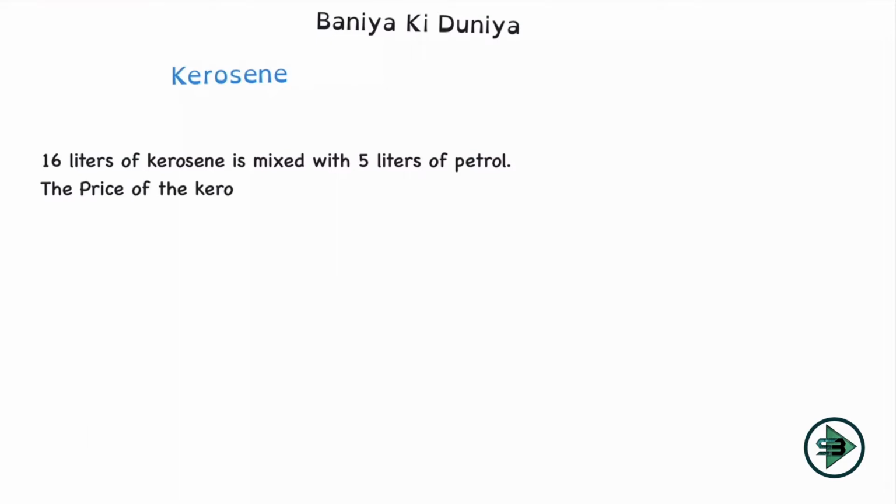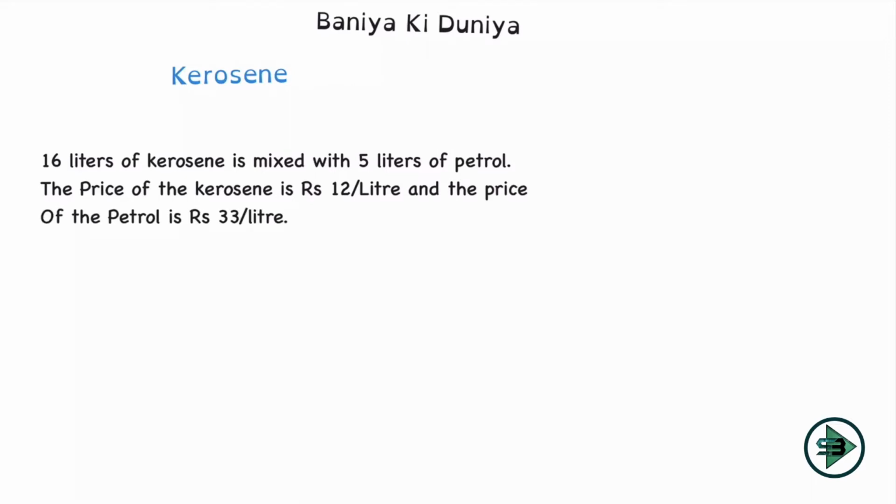Next problem we take at Banya Ki Duniya is on kerosene. So after your sugar and rice, we move on to the problem on kerosene. And what is the problem saying? 16 liters of kerosene is mixed with 5 liters of petrol. The price of the kerosene is given to me as rupees 12 per liter, and the price of the petrol is given to me as rupees 33 per liter.